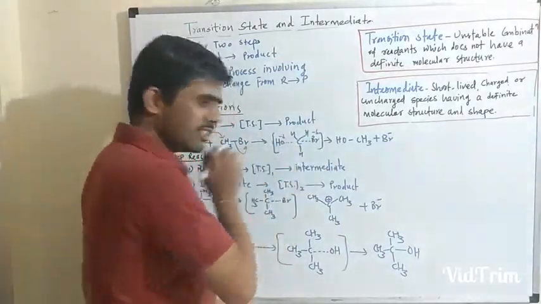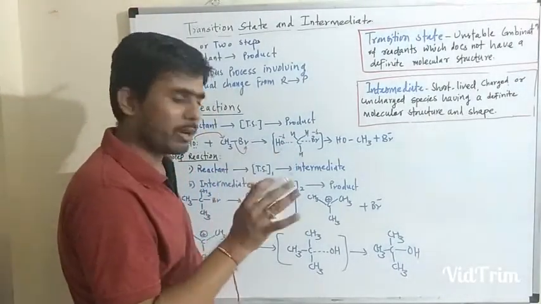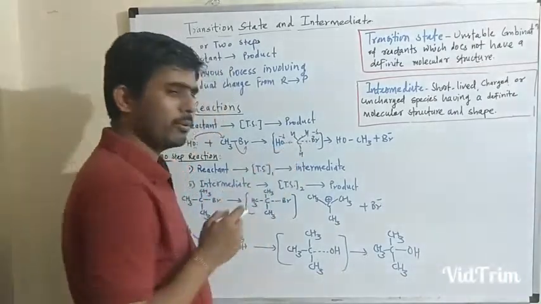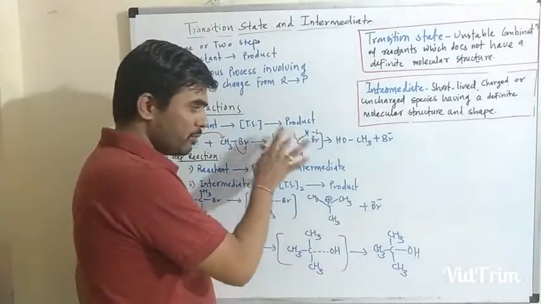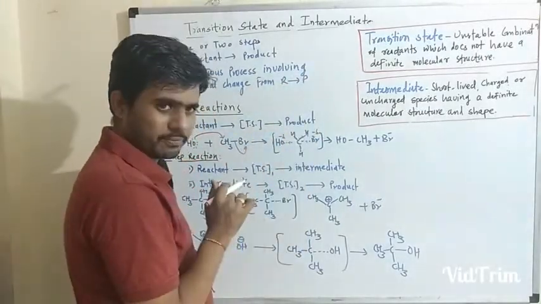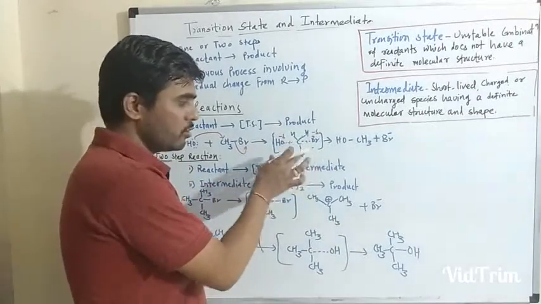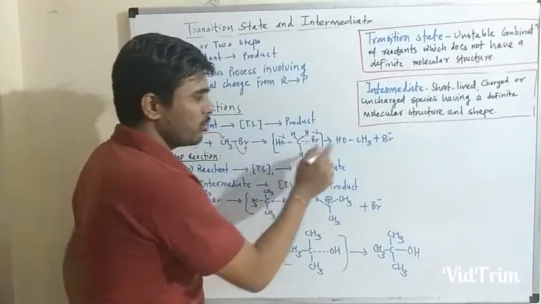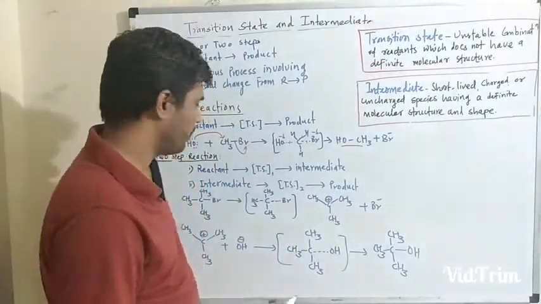Now this structure is unstable. Why is it unstable? Because the carbon has a valency of 5. Let us see: this is 1, 2, 3, 4 and 5. Thus it is unstable, and therefore it belongs to the transition state. It does not have any definite molecular shape or structure, so it is unstable and collapses immediately. Because it is unstable, it collapses into the corresponding alcohol, that is methanol.